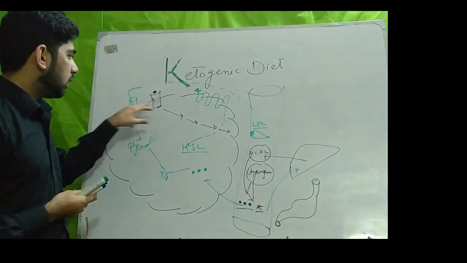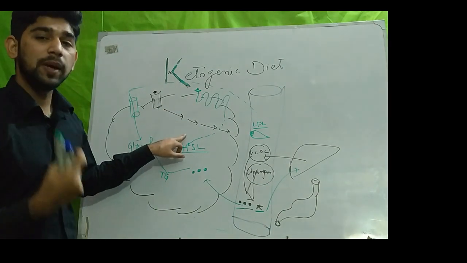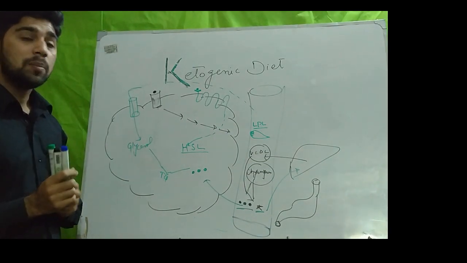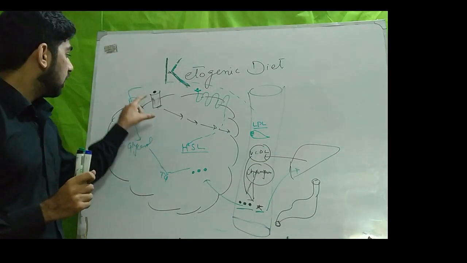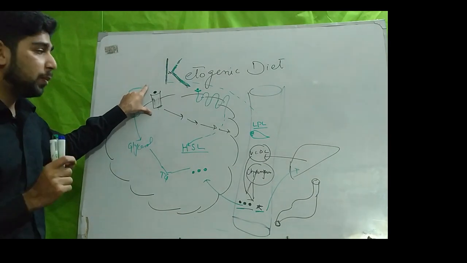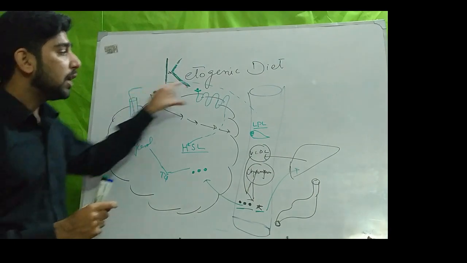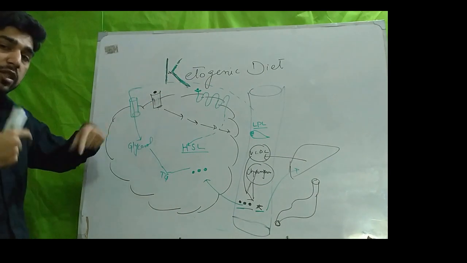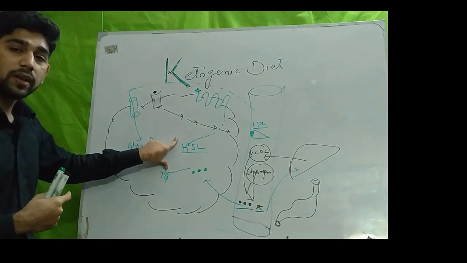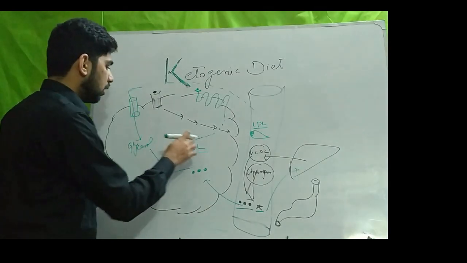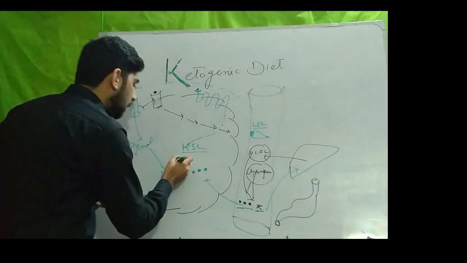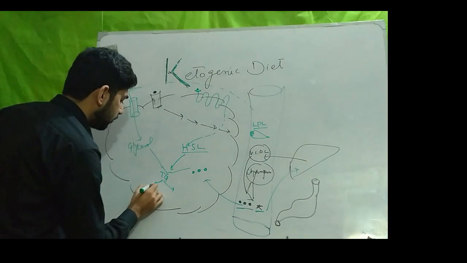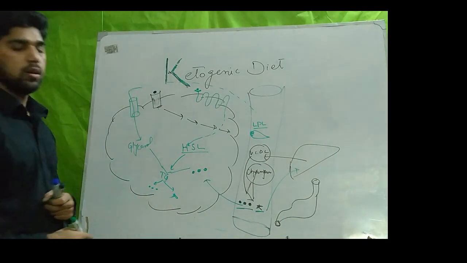So both insulin and glucagon activate a lipase enzyme, and the function of both enzymes is the same, but the location of activation is different. Insulin activates the lipoprotein lipase in the blood circulation, but glucagon activates the hormone sensitive lipase in the adipose cell. Now this hormone sensitive lipase will act on triglyceride and again break it down into free fatty acids and glycerol.